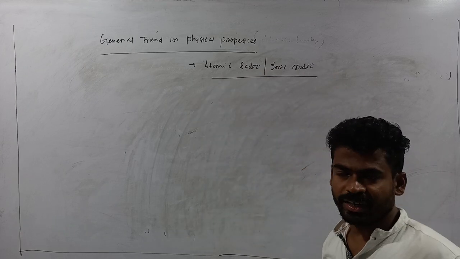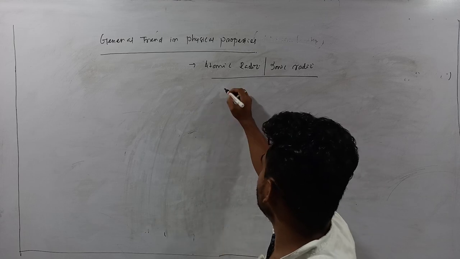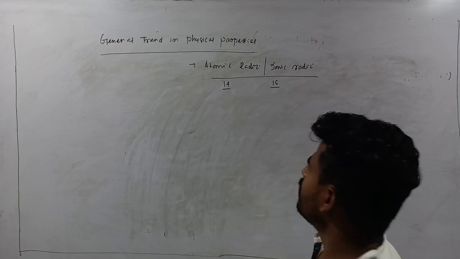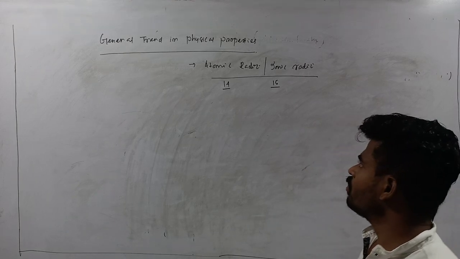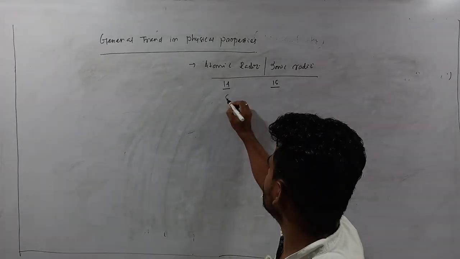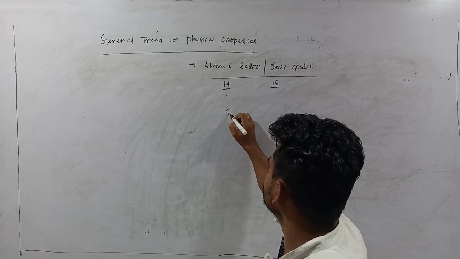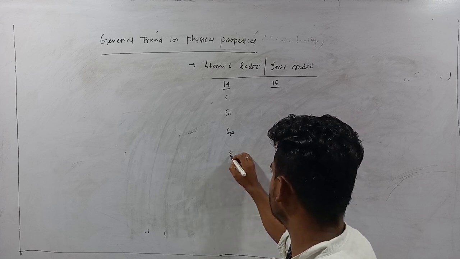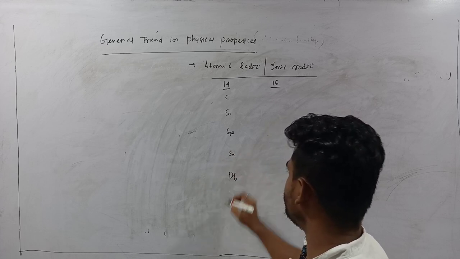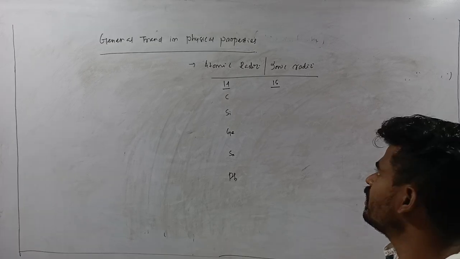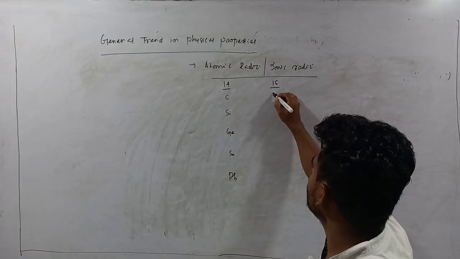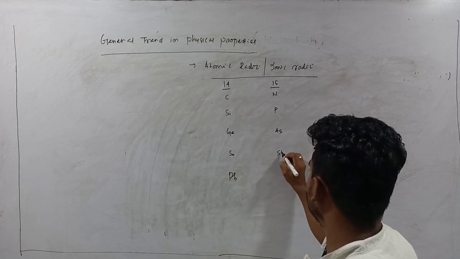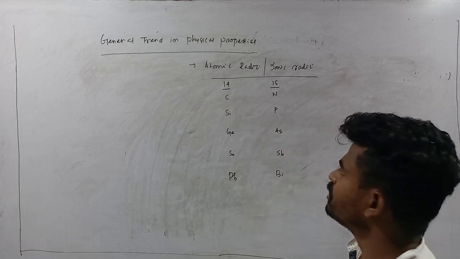The concept behind it is, if we compare, this is group 14 and this one is group 15, the topic that we are discussing right now. So group 14 elements are carbon, silicon, germanium, Sn and Pb. Simultaneously after carbon, that will be nitrogen, phosphorus, arsenic, antimony, and bismuth.